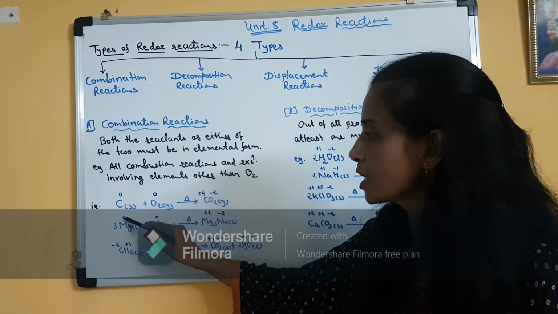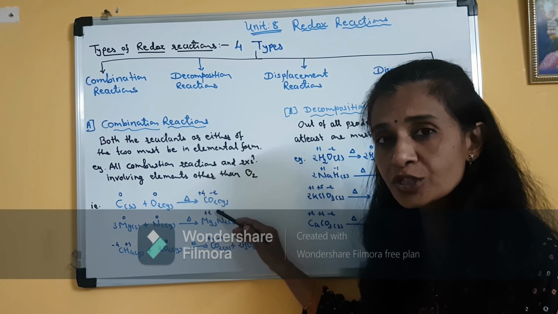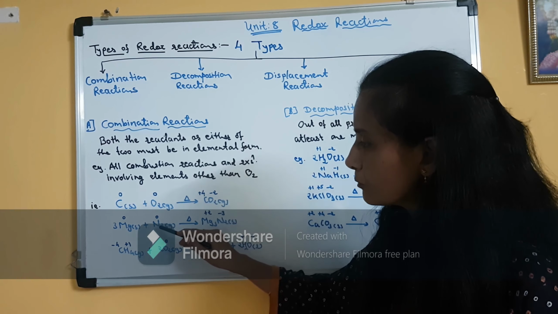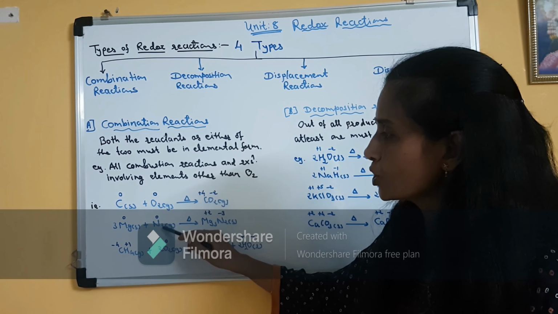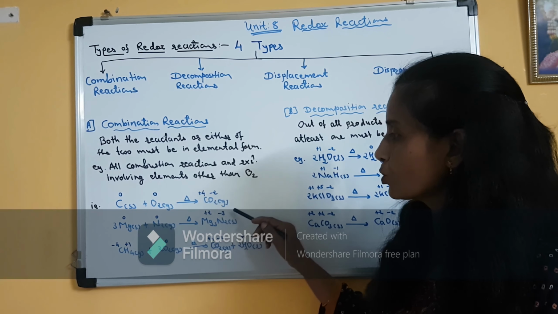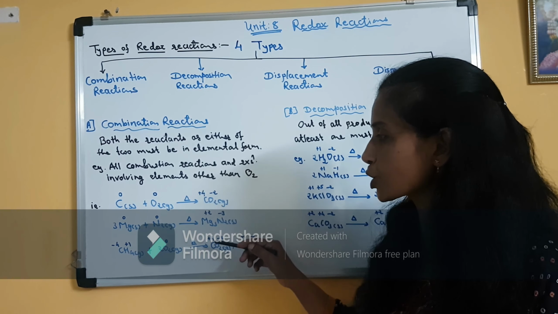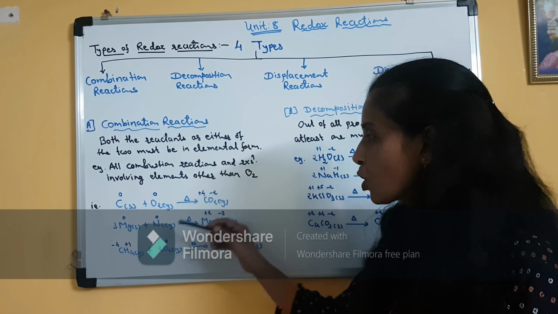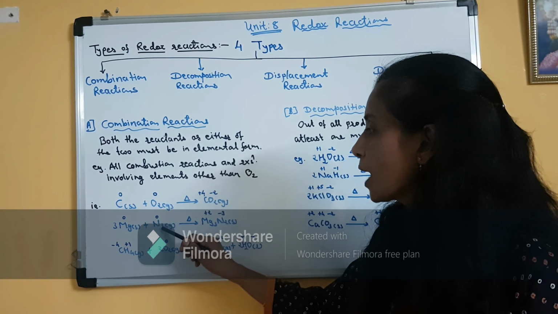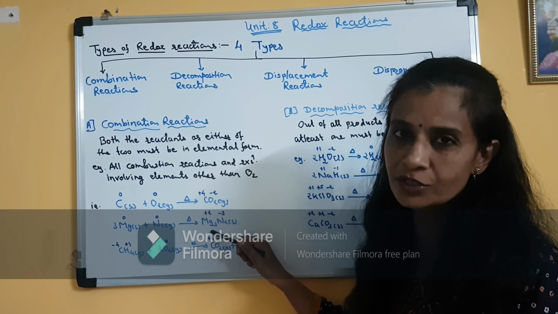Meaning there is oxidation of magnesium from 0 to +2, an increase in positive charge. Clear? Whereas nitrogen is in 0 oxidation state, but in Mg3N2 it is in -3 oxidation state. Meaning here there is a reduction in the oxidation state of nitrogen. So here nitrogen is undergoing reduction, magnesium is undergoing oxidation.